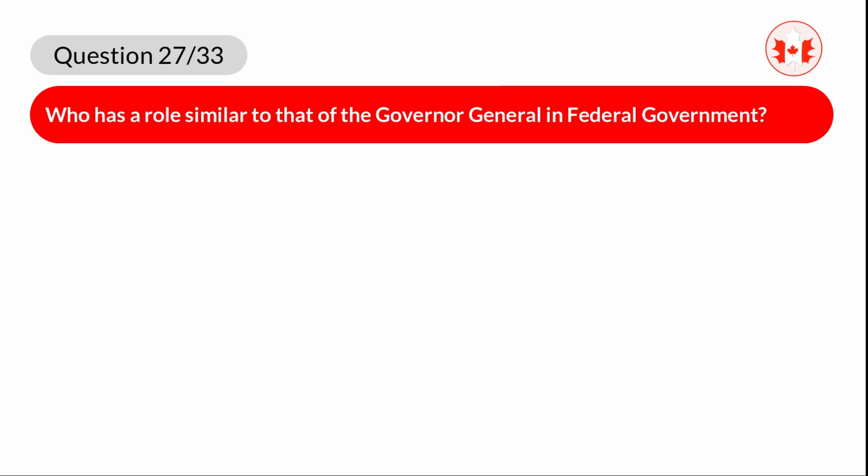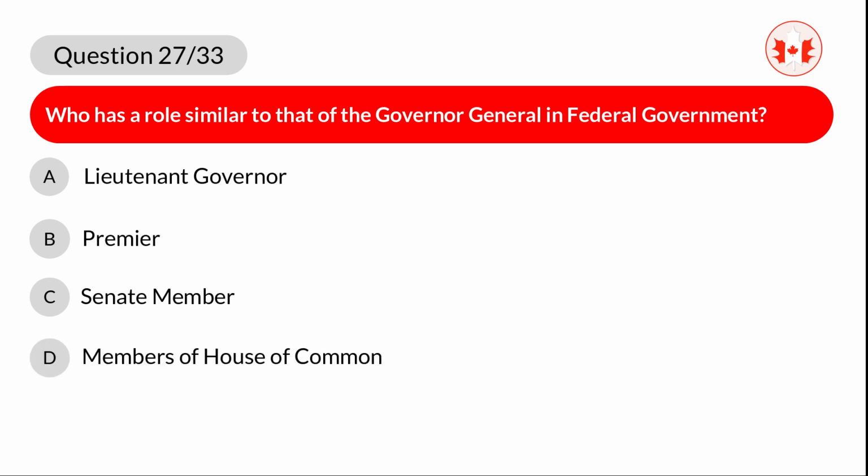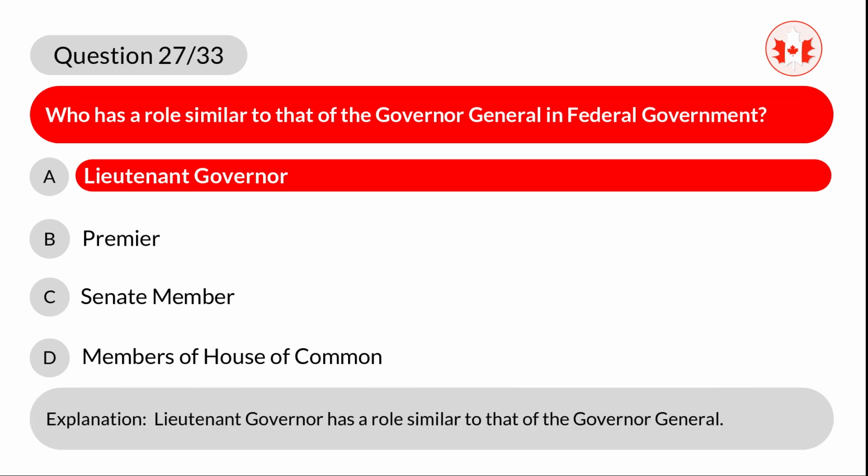Question 27. Who has a role similar to that of the Governor-General in federal government? A. Lieutenant Governor. B. Premier. C. Senate member. D. Members of House of Commons. Correct answer is A. Lieutenant Governor. Explanation. Lieutenant Governor has a role similar to that of the Governor-General.